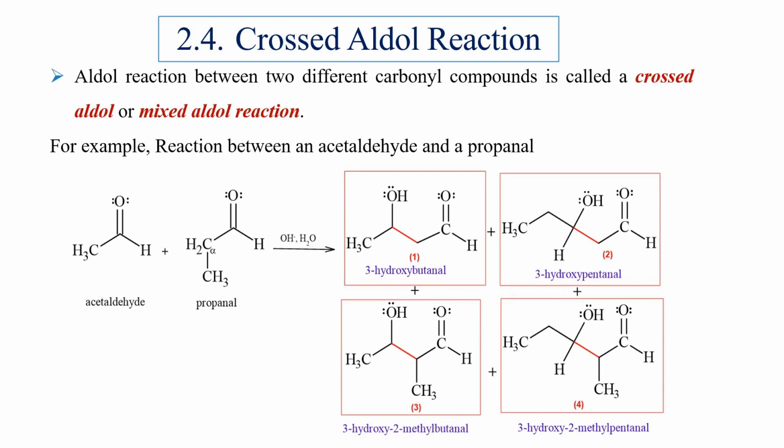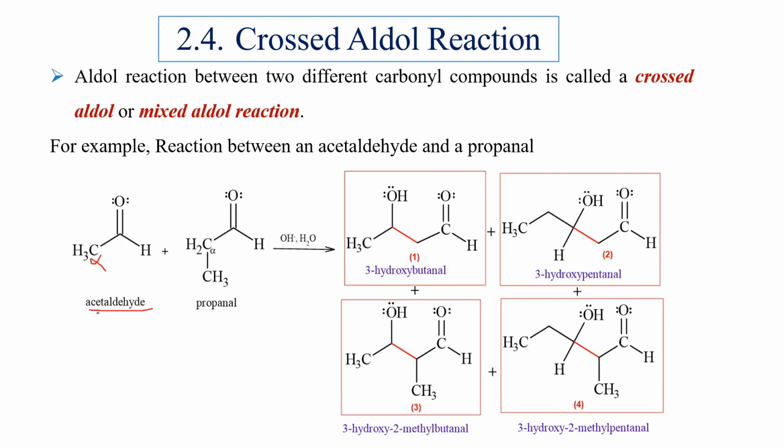When two different aldehydes having alpha hydrogen atoms are combined in an aldol reaction, four different products are formed because both aldehydes can lose an acidic alpha hydrogen atom and form a carbanion. Both carbanions from different aldehydes can react with both carbonyl compounds.